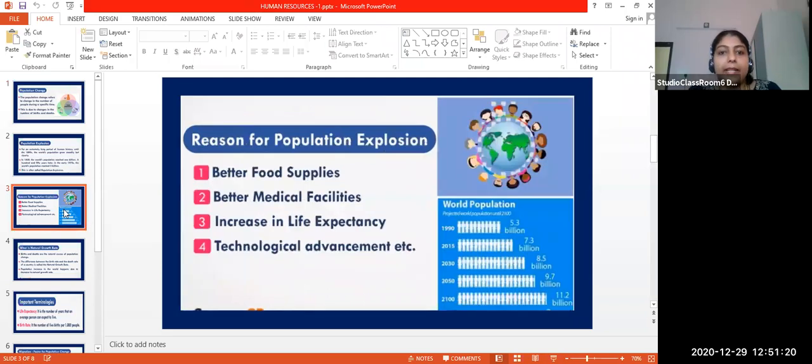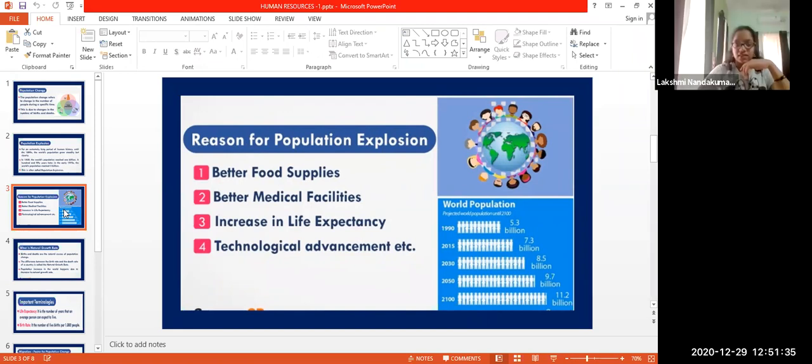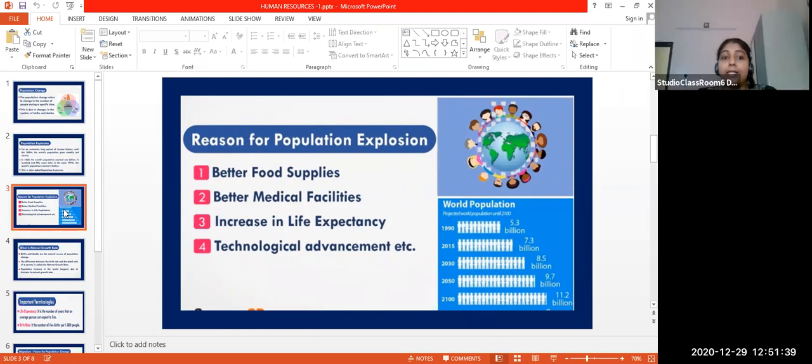Note down the points: better food supplies, better medical facilities, increase in life expectancy. What is the meaning of life expectancy? Average age, the number of years a person can expect to live, right? Life expectancy is the number of years that a person can expect to live.